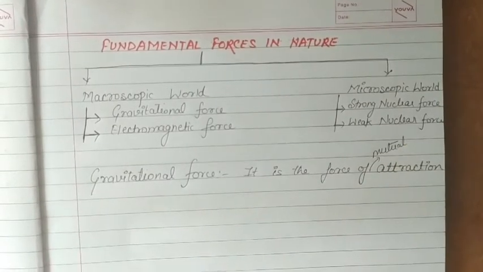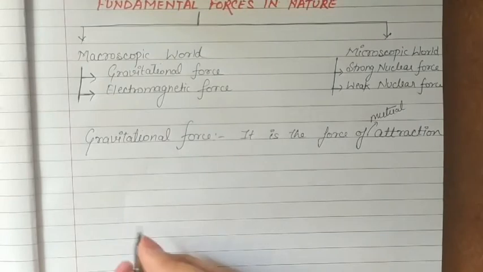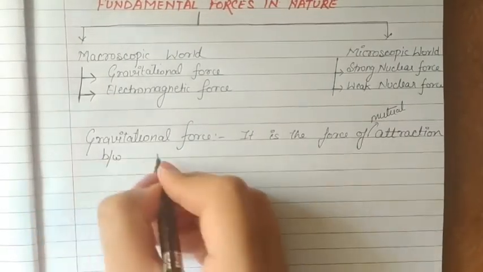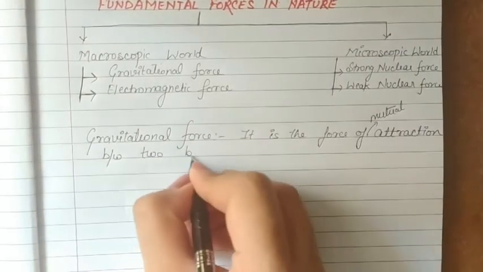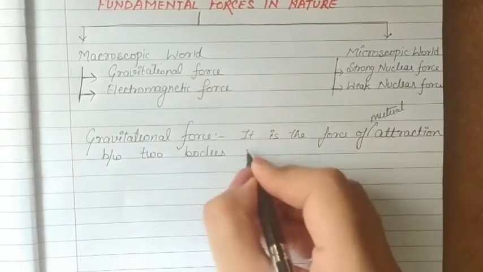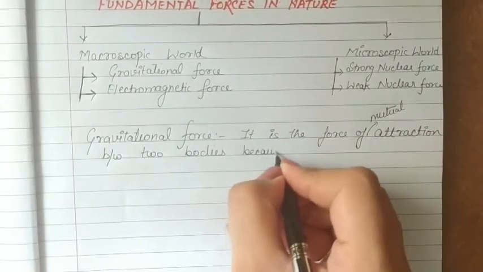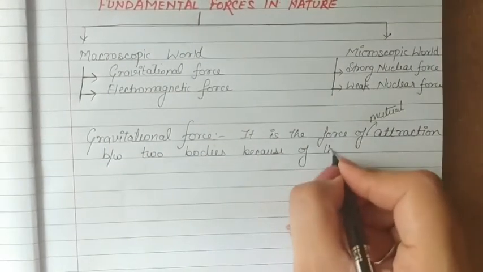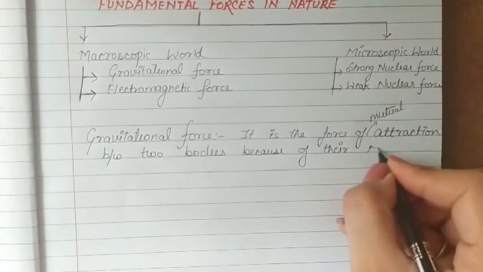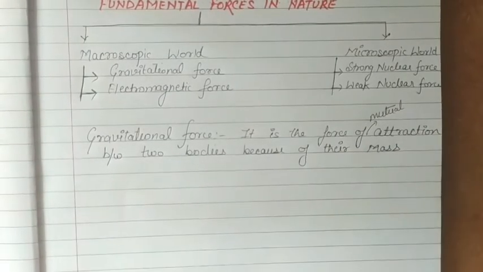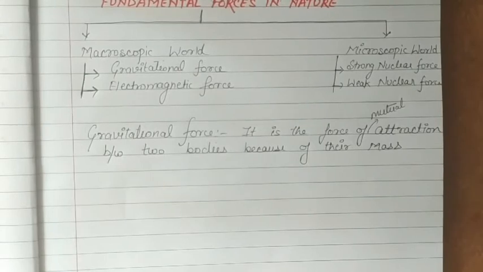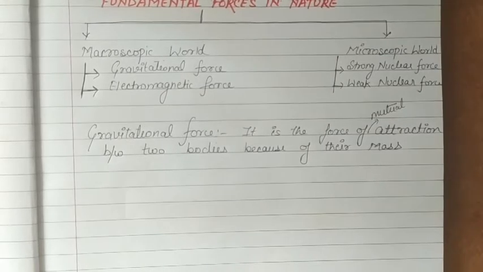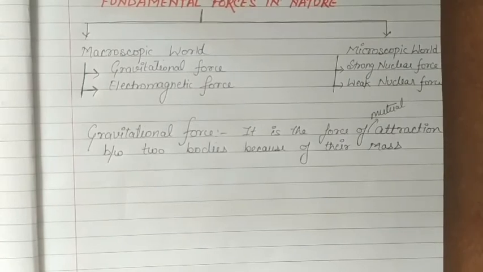It is the force of mutual attraction between two bodies because of their mass. Okay, so this is the gravitational force. Now electromagnetic force is the force acting between two electric charges. Okay, electromagnetic force acting between two electric charges.